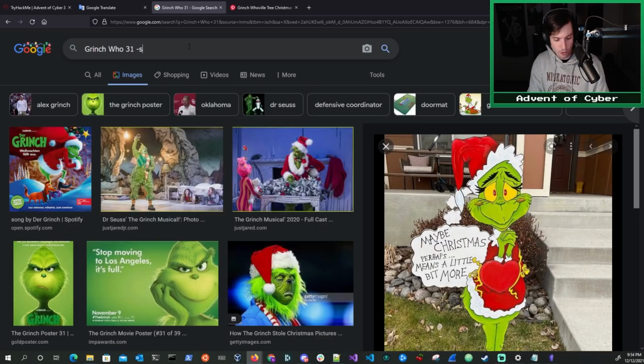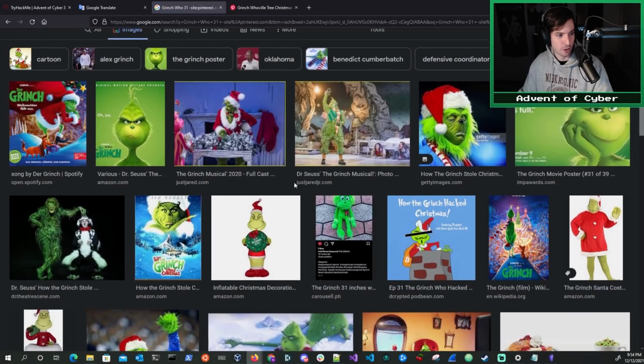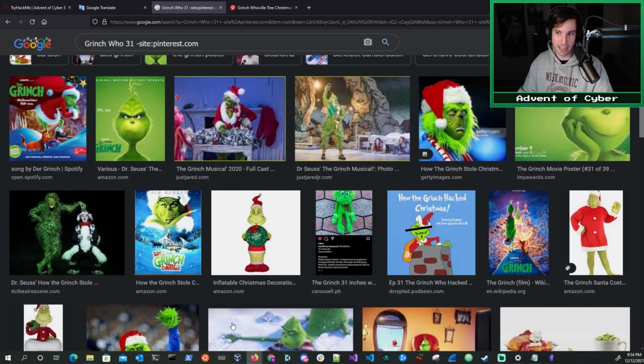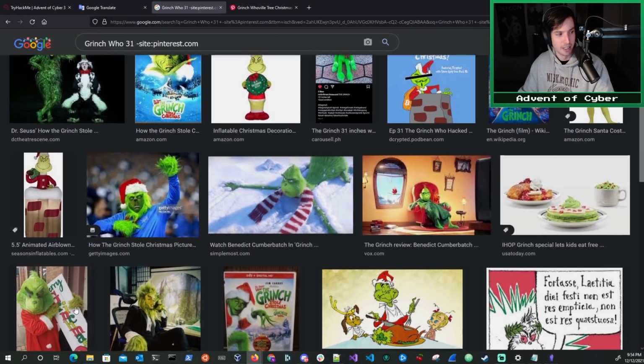Well, you can just put -site:Pinterest.com. Now, the site:Pinterest.com identifies that you want to do something specifically to results from that particular domain. The minus says, hey, strip all results from Pinterest.com out of my results. And we do that, and we see that there are no longer any results from Pinterest.com.